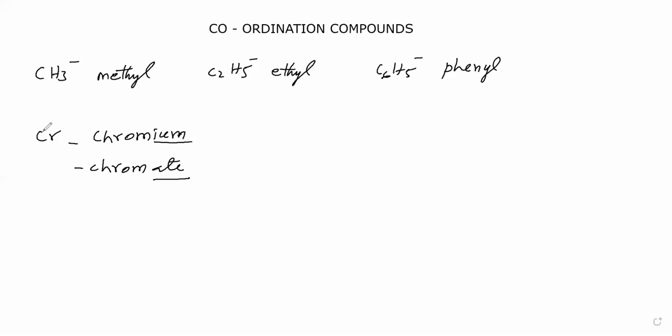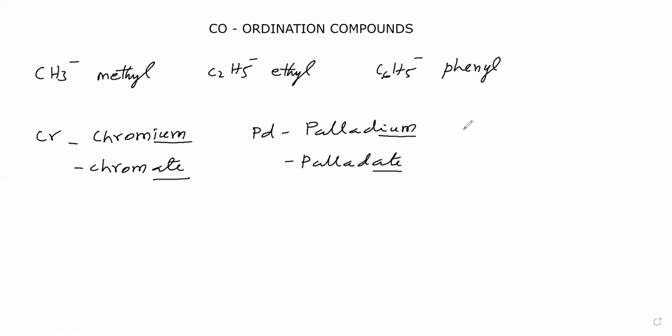We have to say the name of the central metal as chromate if the central metal is present in an anionic complex. Then we'll take Pd, the central metal. This name is palladium. Now we have to say this as palladate; here we replace ium by ate.